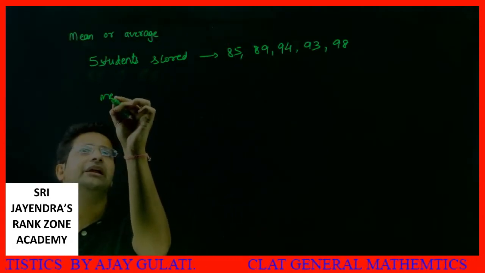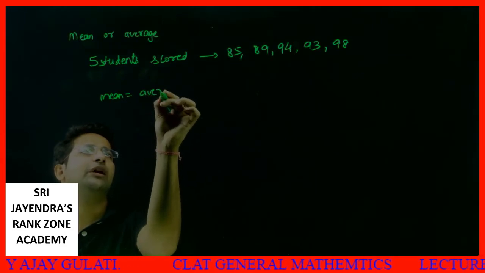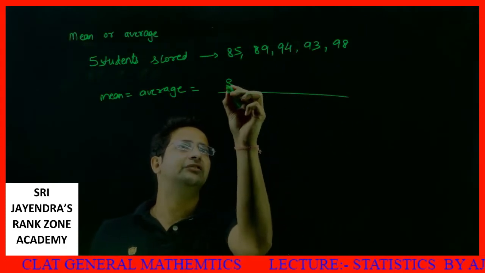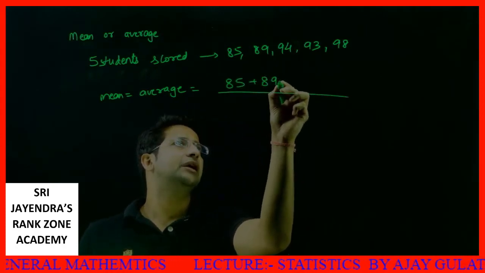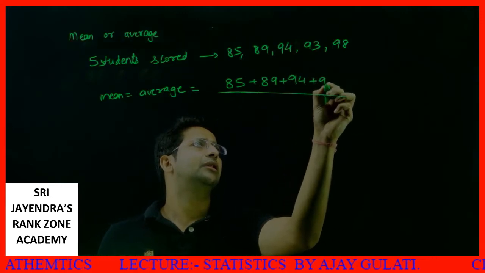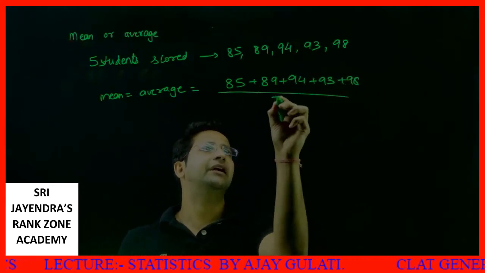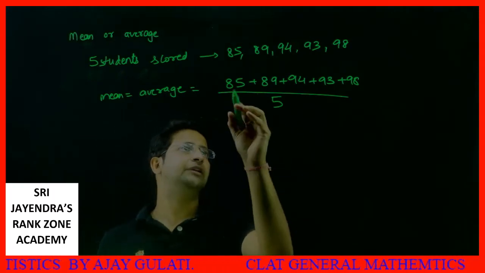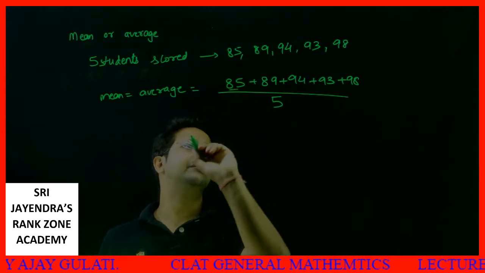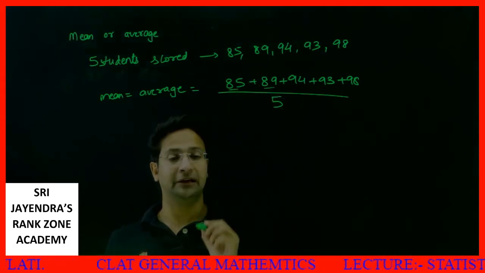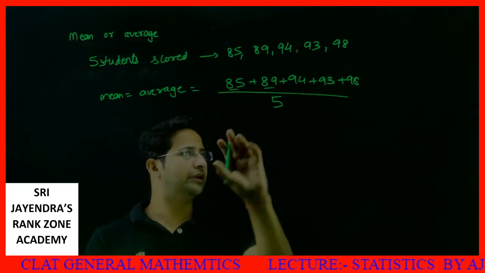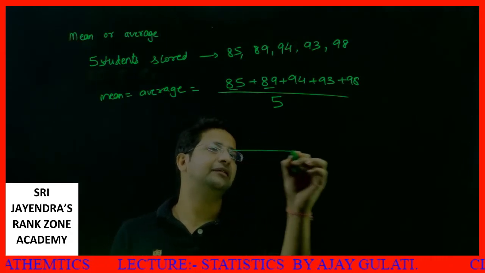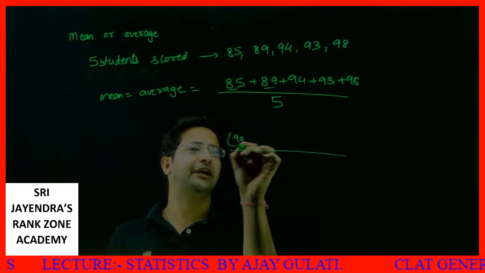See, students, mean is exactly the same thing which I have told you earlier as average. So what is the mean? You just add all these values: 85, 89, 94, 93, 98 divided by these are how many values? 5. So if you add these up and find the sum, see how to calculate the sum. I'll tell you one more easy method to do this. See, let's say all these are 90. Suppose all these are 90. These are 5 times 90.